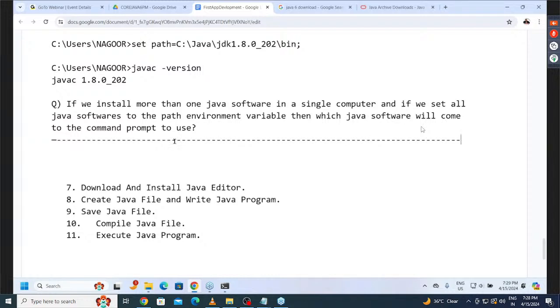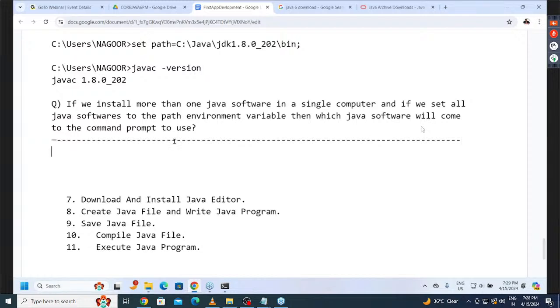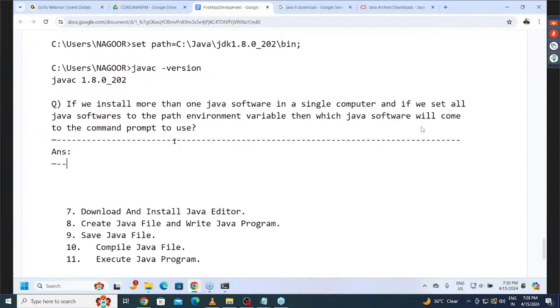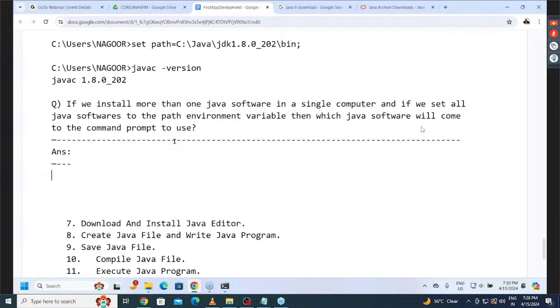But if I set all Java softwares to the path environment variable, then which version will come to the command prompt? It is possible to set all versions to the path environment variable, but which one will come to the command prompt? This is my question. What is the answer for this question? If I set all three versions to the single path environment variable, which version will come to the command prompt?